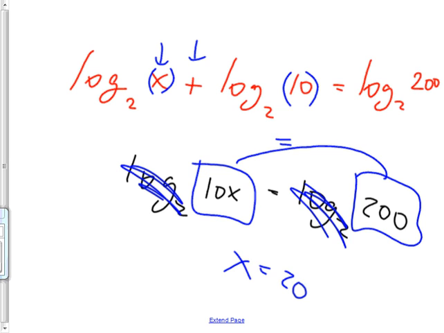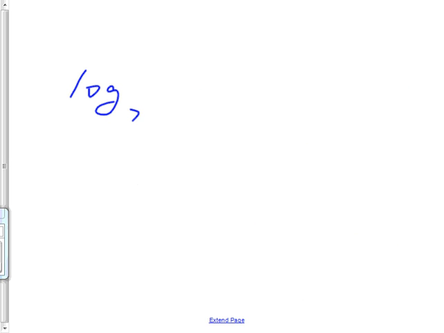All right, let's do one where you don't have a log on the other side. Log base 7 of x plus log base 7 of 7, and I'm going to see if anybody gets sucked in on this one, is equal to 4.